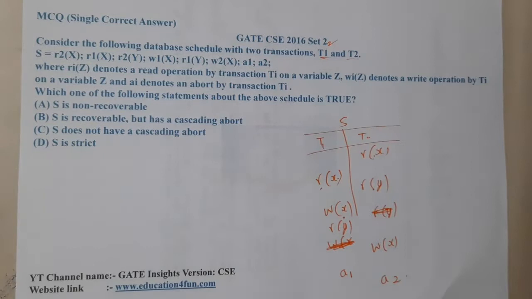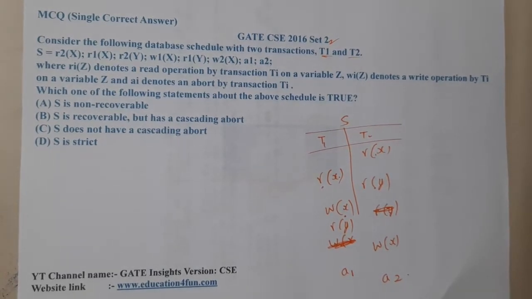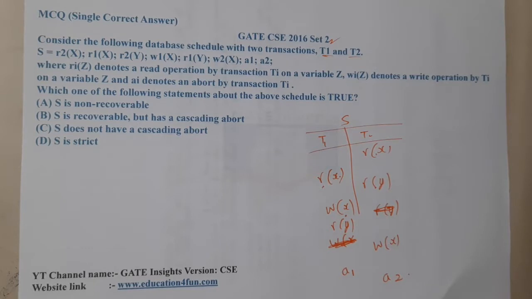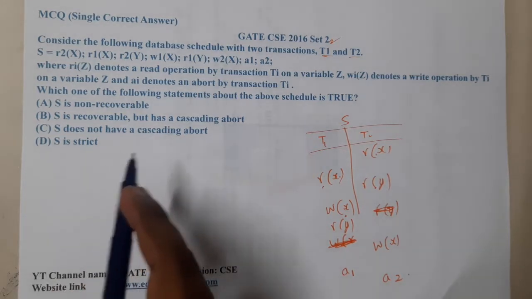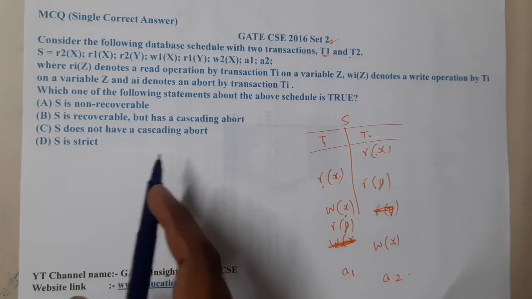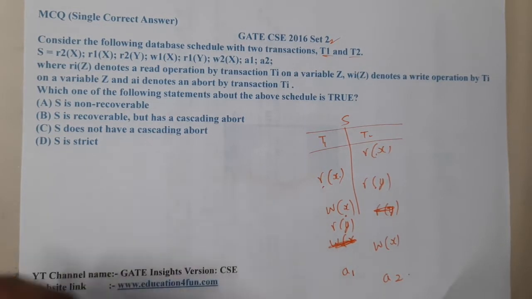I don't know what they mean by a1 and a2 here. Where ri of z denotes the read operation on transaction i. So which one of the following is true? Now they are asking which of the following is true. If we observe carefully, I think they are asking about recoverability and cascading aborts.